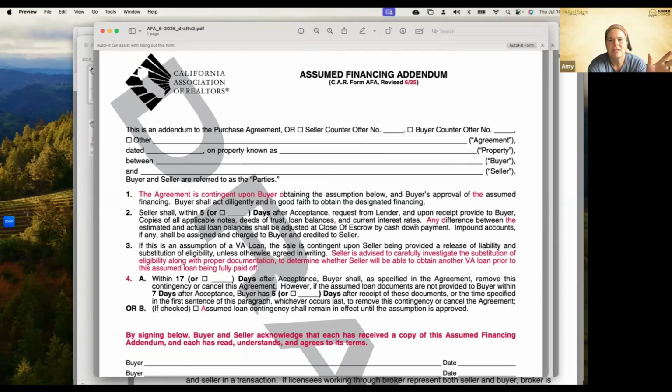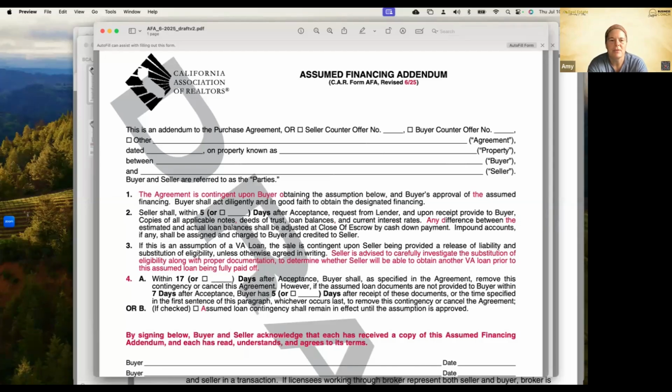But any difference between the estimated and the actual loan balances shall be adjusted at close of escrow. Seller is advised to carefully investigate the substitution of eligibility along with proper documentation to determine whether seller will be able to obtain another VA loan prior to this assumed loan being fully paid off. So if it's a VA loan, they're just adding that advisory in there for sellers so that they make sure they know what they're doing.